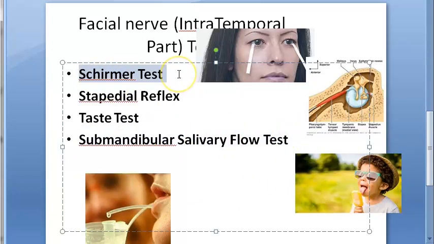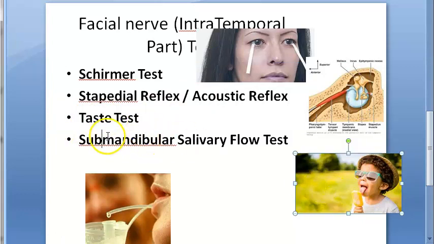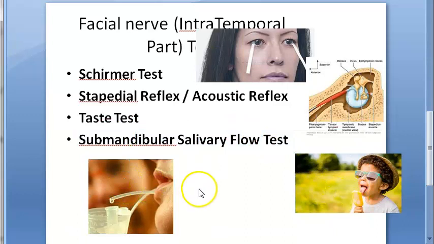Okay. So each of these has a separate video, isn't it? Schirmer test has a separate video. Stapedial reflex or acoustic reflex, there is a separate video. Taste test, what is there to explain? Just lick the ice cream and say. Submandibular salivary flow test, we'll give you some details.